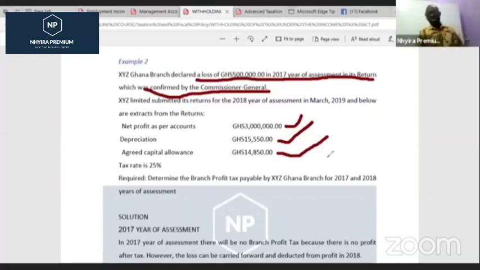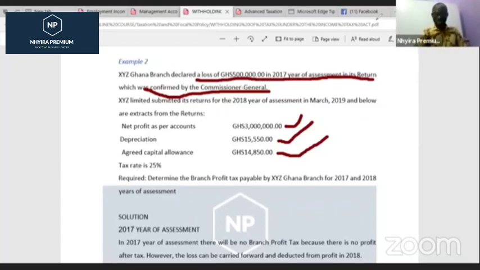14,850,000. Now, when we are dealing with companies, depreciation, what do we do? We add it back to their profit, and then we less the capital allowance, because the tax authority or the Commissioner General does not know depreciation. So the depreciation will be disallowed, hence it has to be added back to the profit, and then we will subtract the capital allowance. Then we will get a chargeable income. On that chargeable income, we will charge a tax of 25%. We will less that tax from the chargeable income, and that will give us the profit after tax at the end of the day. And then on that profit after tax, we now compute 8% of it.